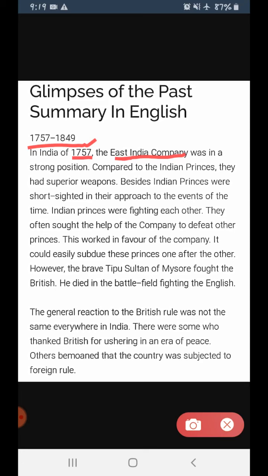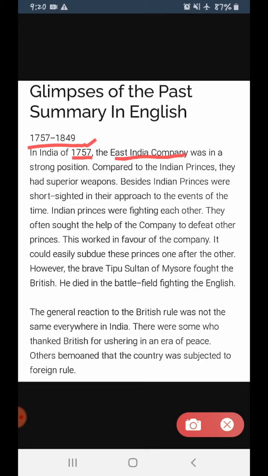Previously, we all know that India was ruled by kings and princes. Earlier there was no general assembly, instead there was kingship. Compared to the Indian princes, the British had superior weapons. So who had superior weapons compared to the Indian princes?